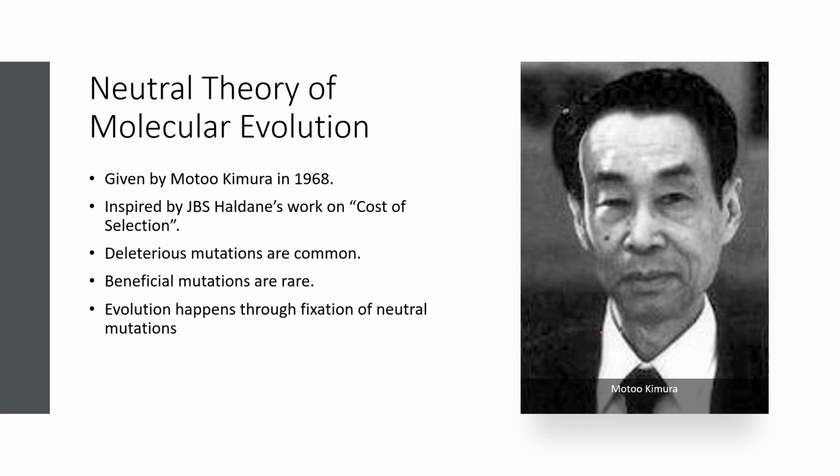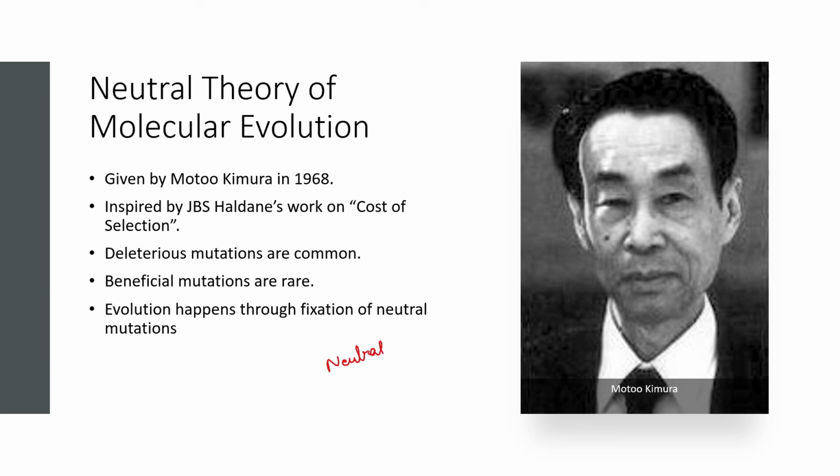But the neutral theory of molecular evolution, given by Motoo Kimura, states that deleterious mutations are most common. They are more common in organisms, and beneficial mutations are rare. So the chances of getting a beneficial mutation are pretty rare. Usually, mutation results in a bad character. What he said is that evolution might happen by selection of neutral characters rather than good or bad. The characters which do not possess any kind of beneficial activity are also called neutral alleles.